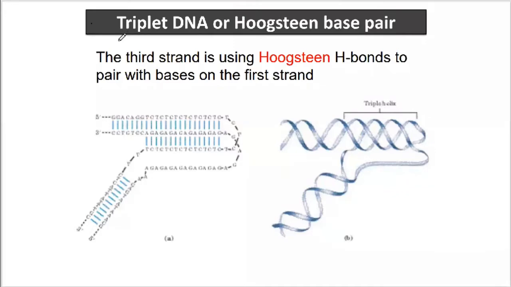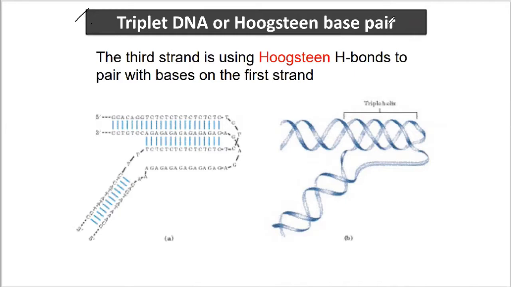Another type of DNA which has been found to be associated with the eukaryotic cell is the triple-stranded DNA molecule. This is the triple-stranded DNA molecule, which is also referred to as Hoogsteen base pair DNA molecule. Such a DNA molecule exhibits Hoogsteen base pairing among themselves.